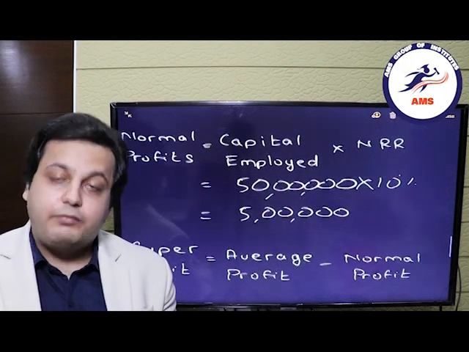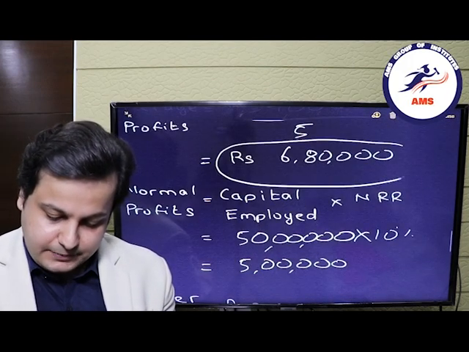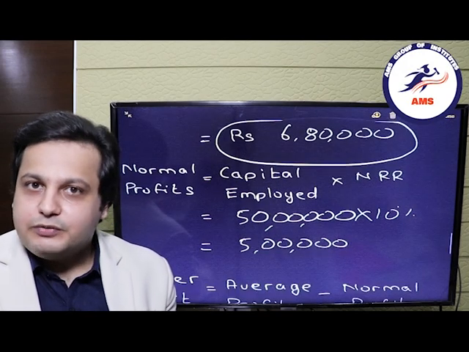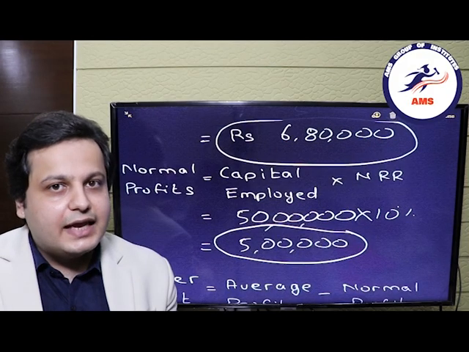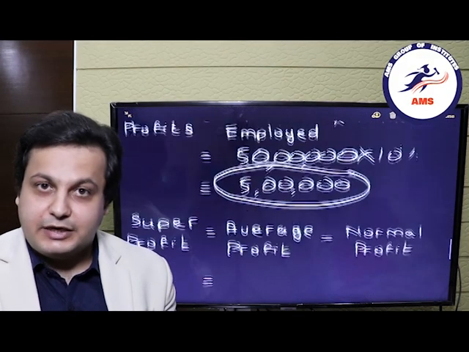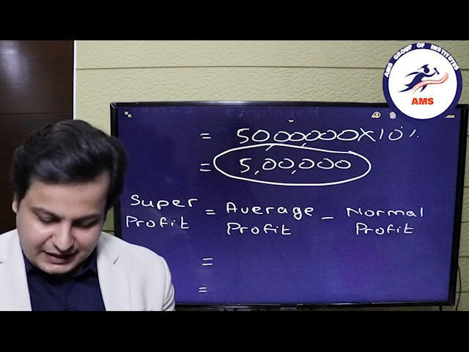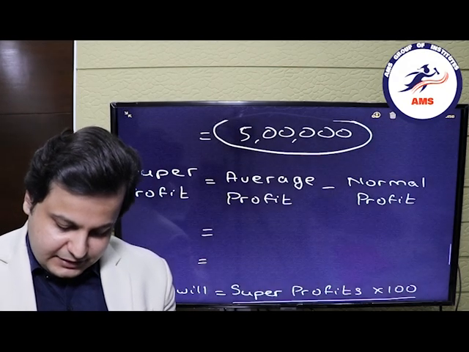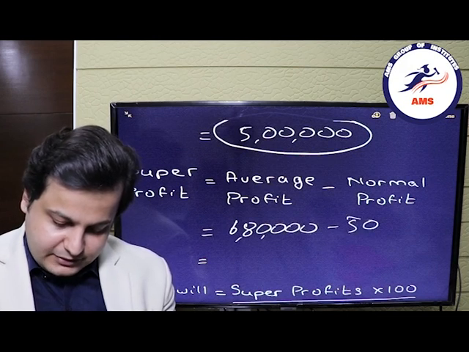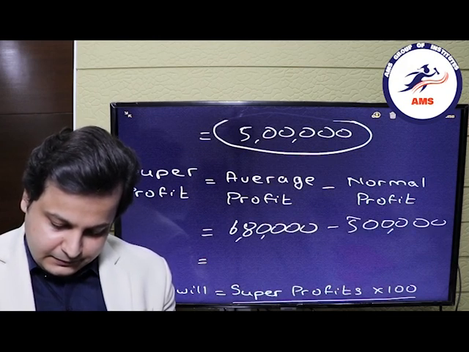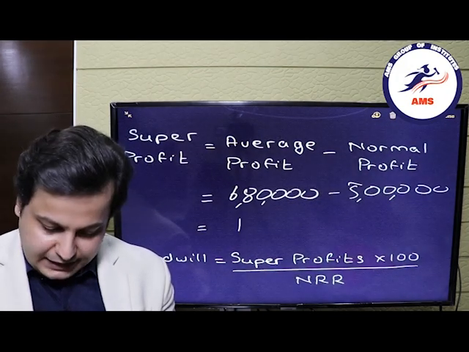So now we have the average profits, which is here, that is 6,80,000. We have the normal profits which the industry has earned, that is 5 lakh rupees. So we can calculate the super profits. It will be the average profits minus the normal profits of that industry. So it will be 6,80,000 minus 5 lakh rupees. So this will be our answer, that is 1,80,000.